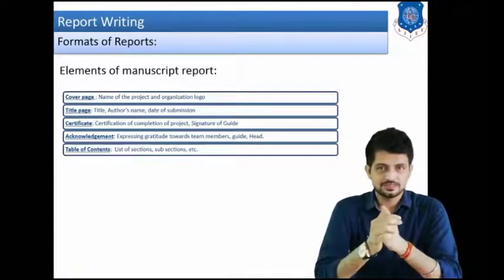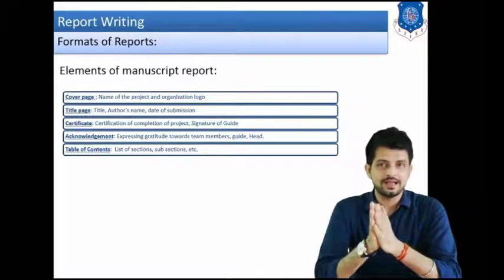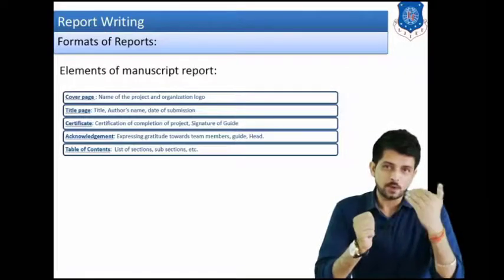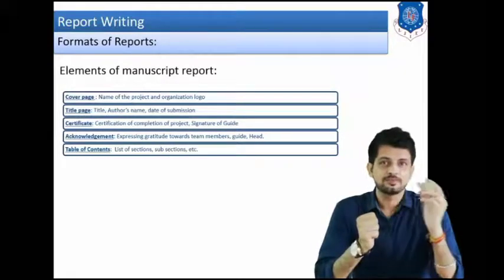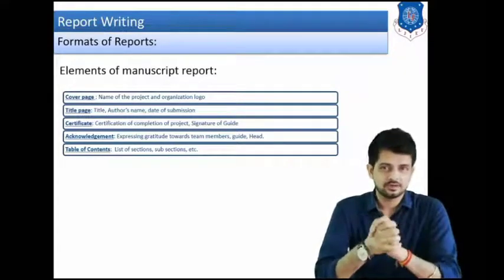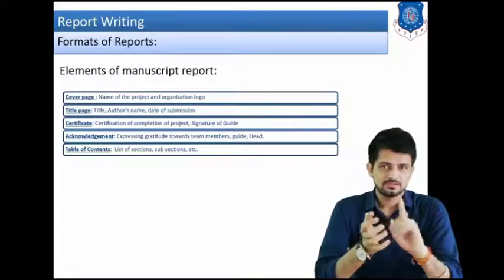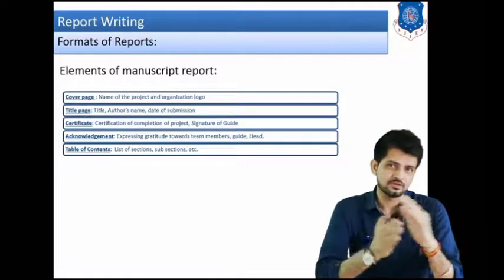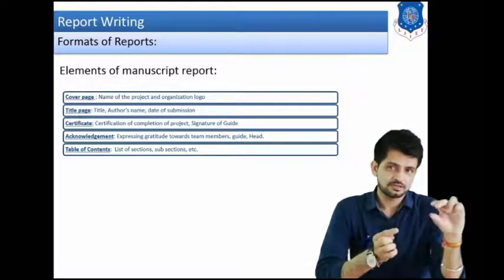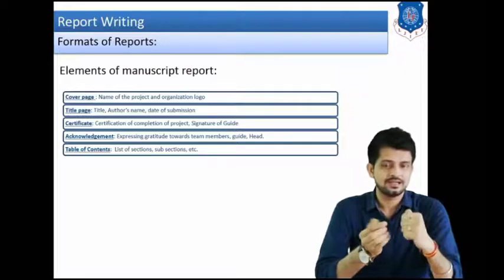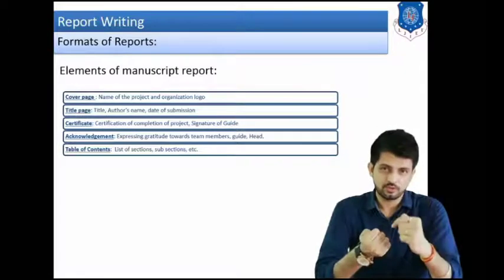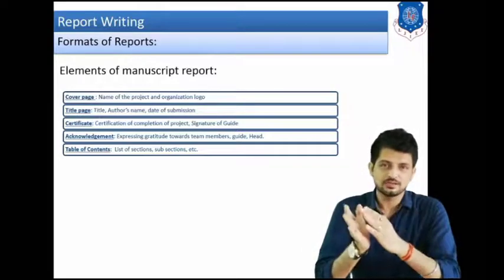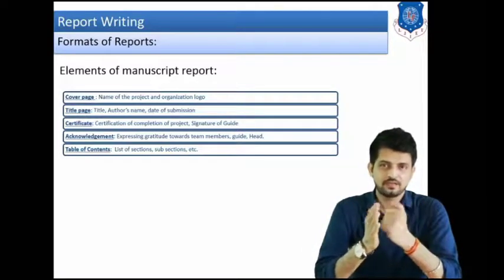Okay, then comes the table of contents. You have to make an index. You have to make a table of contents in which each and every topic and subtopic is to be mentioned with the serial number. For example, if chapter number 1 is introduction, topic number 1 is introduction, then you have to write 1 introduction. If there are subtopics in that, then you have to mention 1.1, 1.2, 1.3 and so on. So in this way we have to divide the whole contents in the form of a table.